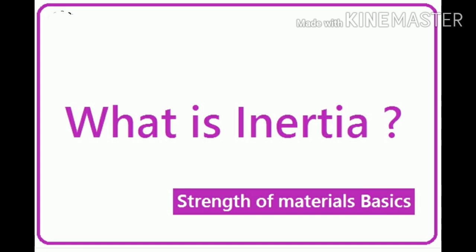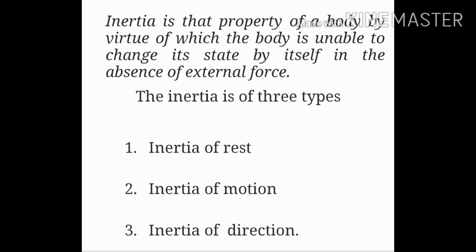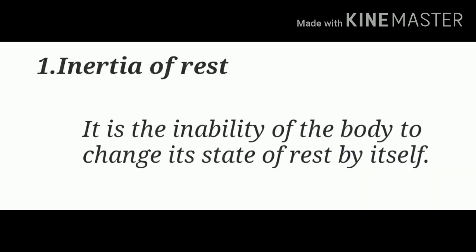What is inertia? Inertia is that property of a body by virtue of which the body is unable to change its state by itself in the absence of an external force. This inertia is of three types: inertia of rest, inertia of motion, and inertia of direction. Let us study these all one by one.